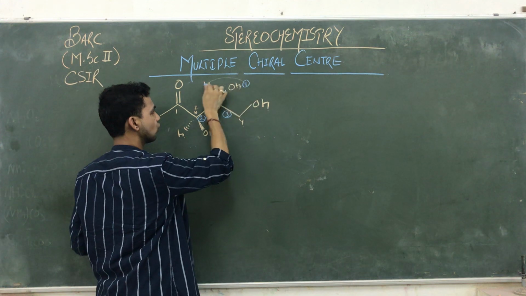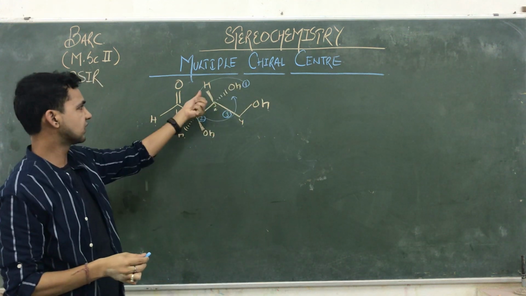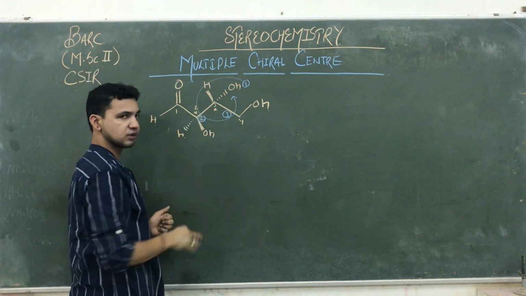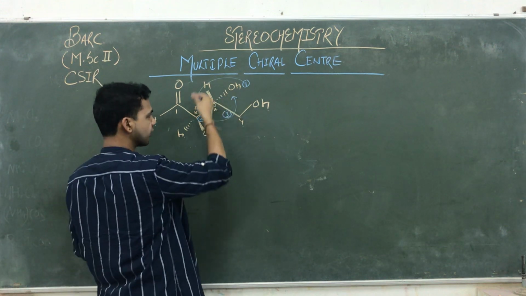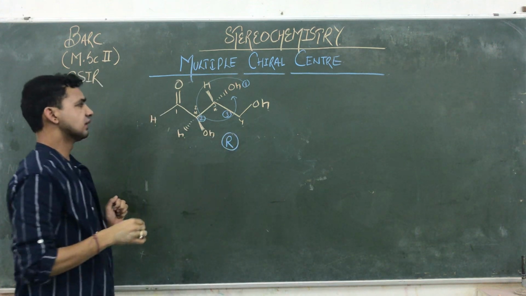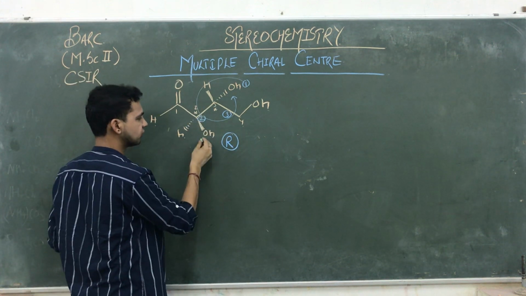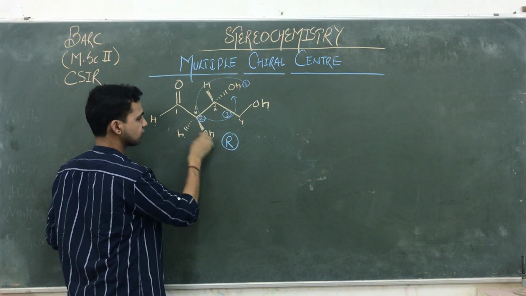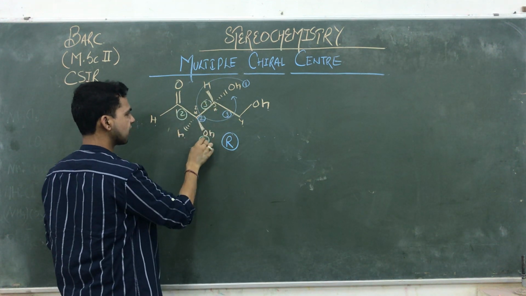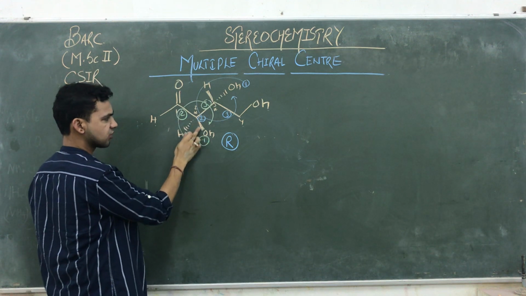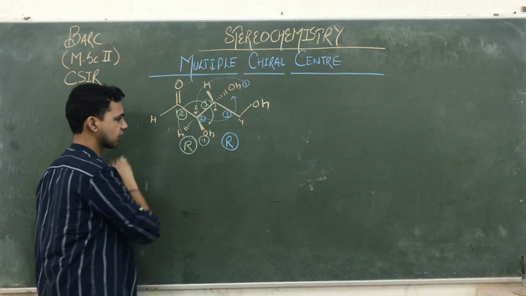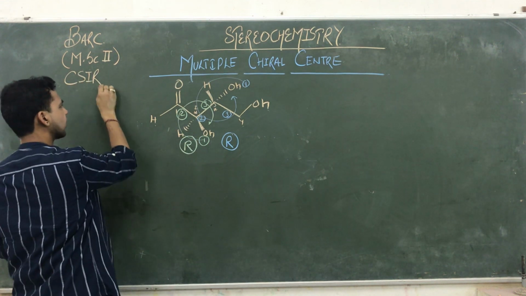So we are working according to 1, 2, 3, which is anticlockwise. But guys, here the H, the lowest priority group, is towards the observer, so the configuration is totally inverted. According to that, the rotation appears S, but the actual configuration here is R. That is the third position. Then our next one is the second position's configuration. The aldehyde is 1, this is 2, and this one is 3. So here we are working 1, 2, 3. But look here, the highest priority group is toward the observer and the lowest priority group is away from the observer. So its real configuration is R. So guys, here we are talking about the 3Os.